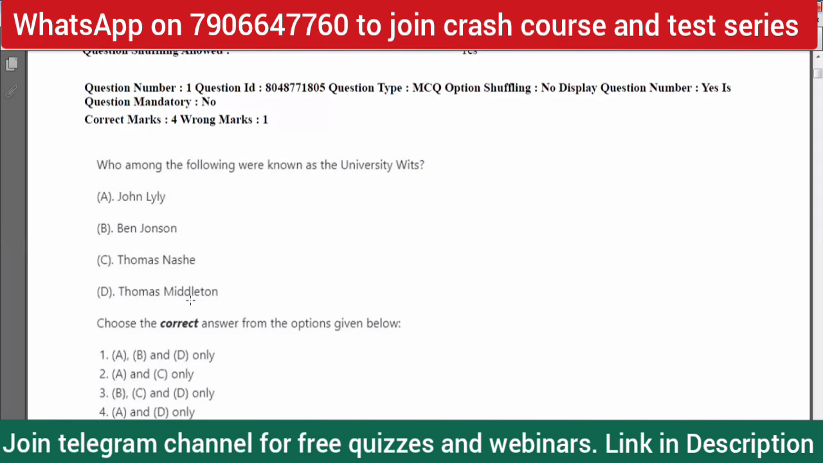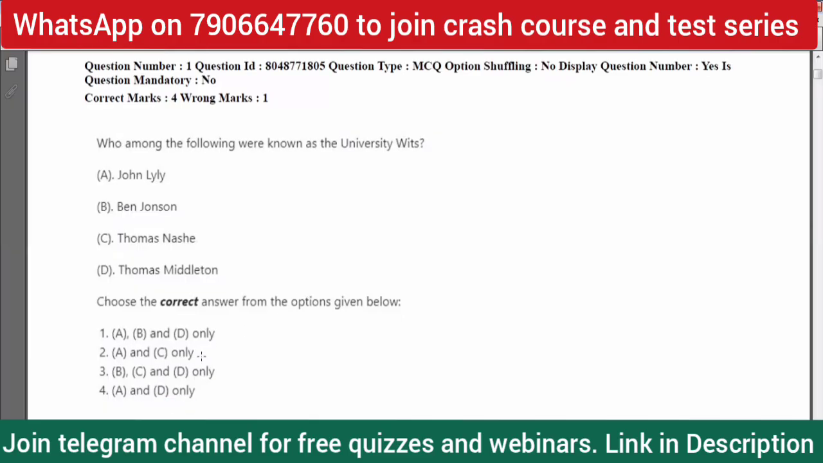So is Thomas Middleton, so option D also gets eliminated. John Lyly and Thomas Nashe are the part of the University Wits. So option 2 is correct, that is only option A and C, John Lyly and Thomas Nashe. They were part of the University Wits. So one question has come from history of English literature, and we'll write 1 here.